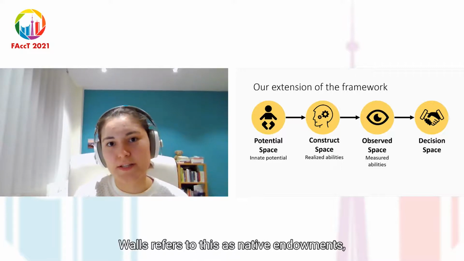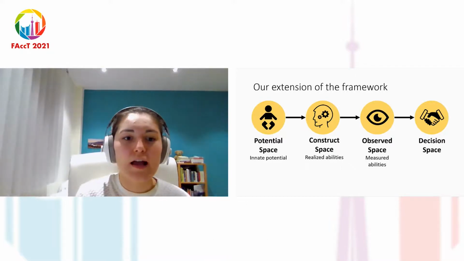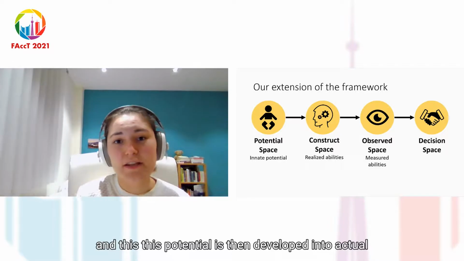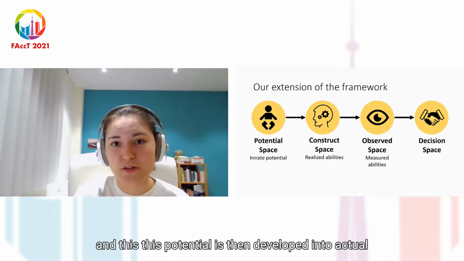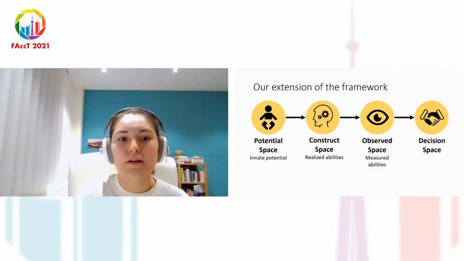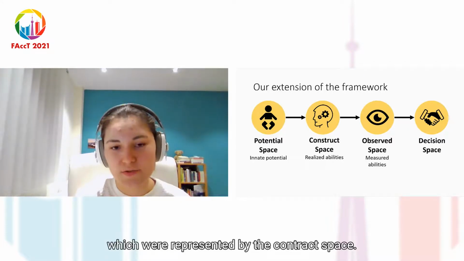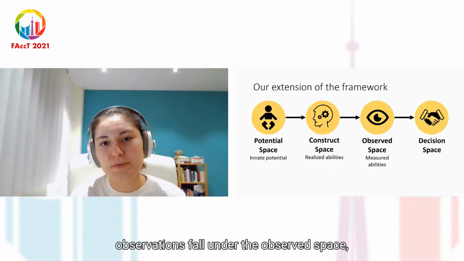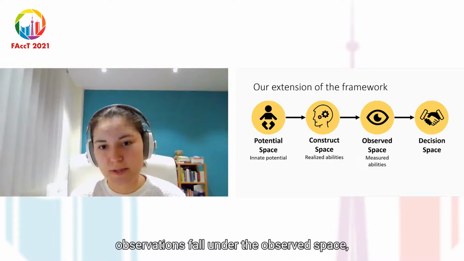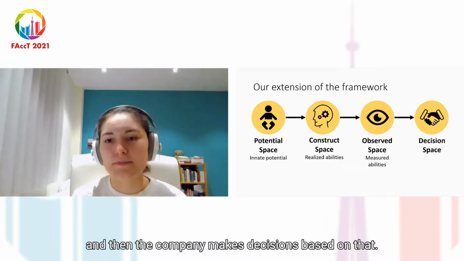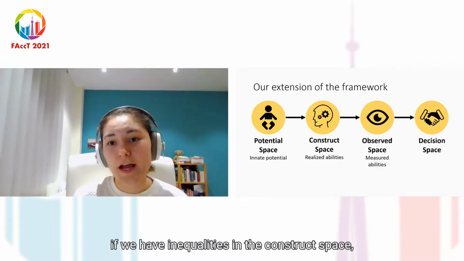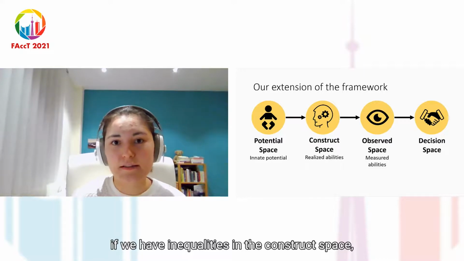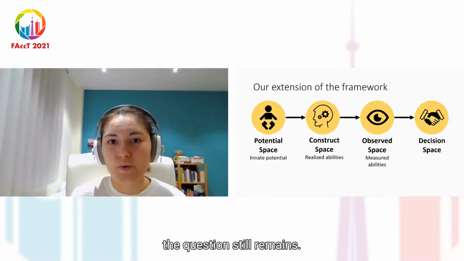John Rawls refers to this as native endowments. And this potential is then developed into actual realized abilities, which are represented by the construct space. The company then observes these realized abilities, and these observations fall under the observed space, and then the company makes decisions based on that.